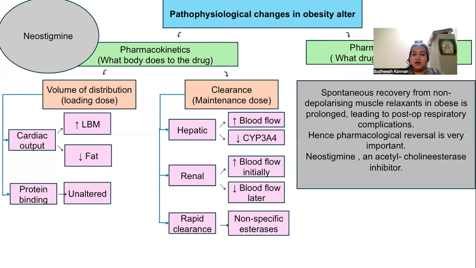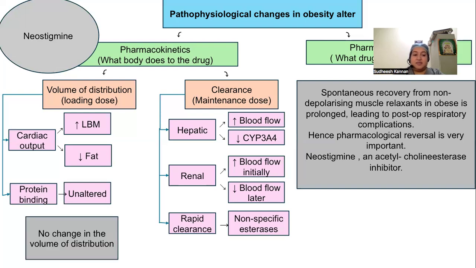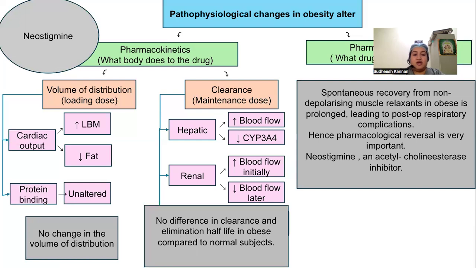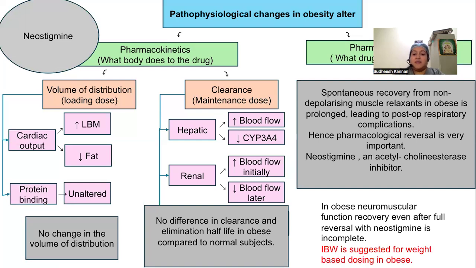Neostigmine. Spontaneous recovery from non-depolarizing muscle relaxants in obesity is prolonged, leading to post-operative pulmonary complications. Hence, pharmacological reversal is very important. Neostigmine is an acetylcholinesterase inhibitor. There is no change in volume of distribution or clearance or elimination half-life in obese compared to normal subjects. But in obese, neuromuscular function recovery even after full reversal with neostigmine is incomplete. Hence, ideal body weight is suggested for weight-based dosing in obesity for neostigmine.